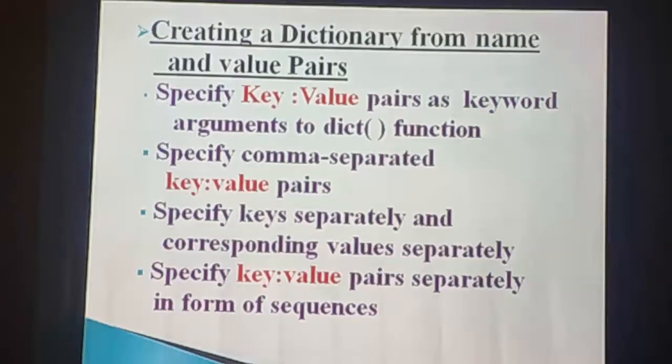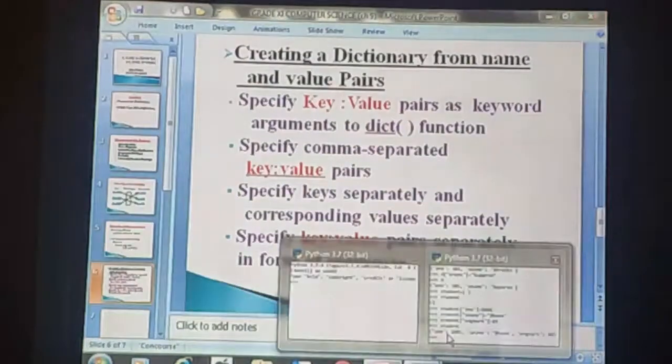Let us see one by one. First one is specify key value pairs as keyword arguments to dict() function. Here, don't forget student, dict() is a constructor function. We use this constructor function in the dictionary concept. First one is specify key value pairs as keyword arguments to dict() function. I will explain with the help of the Python language.